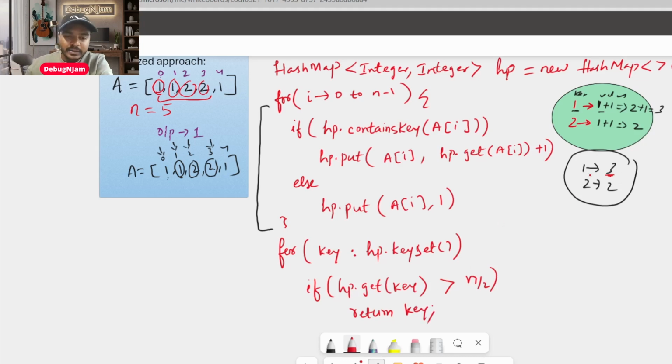How many times it has occurred, I don't care. I just want what is my majority element. So this is going to be my majority element. And as soon as you do this, simply break it. Do not check for any other keys. It's done, because you are checking for only one majority element, right? That's how your code looks.